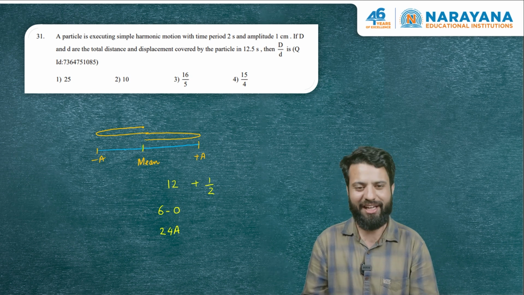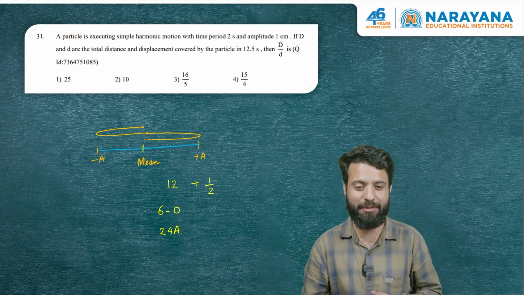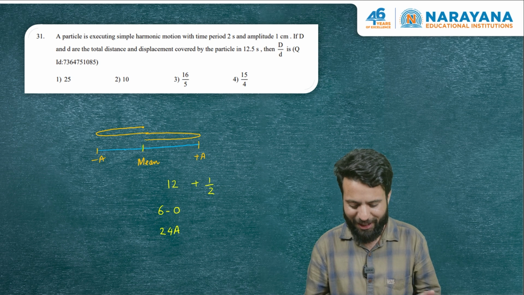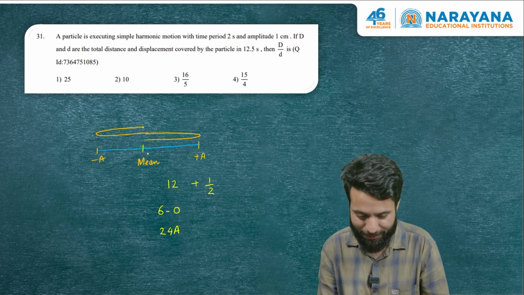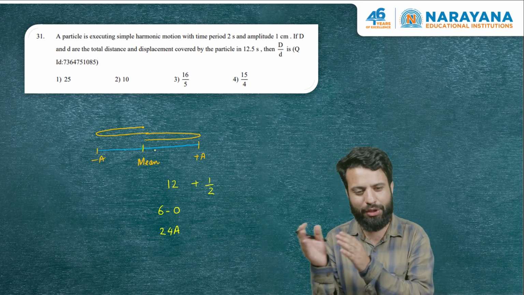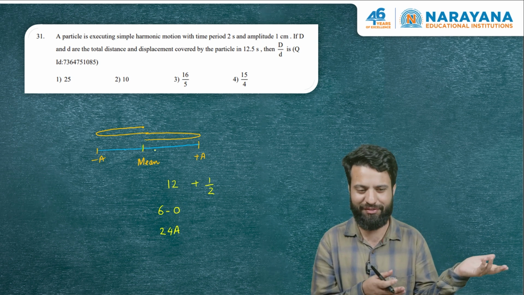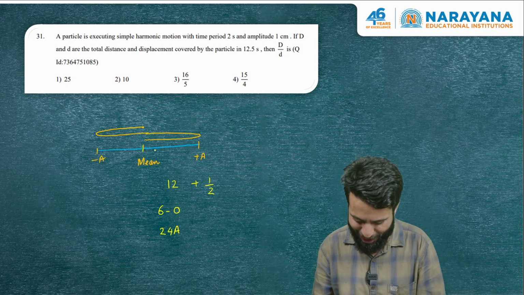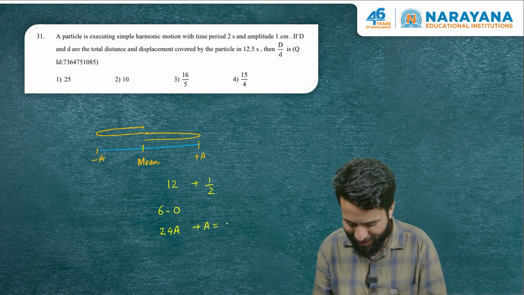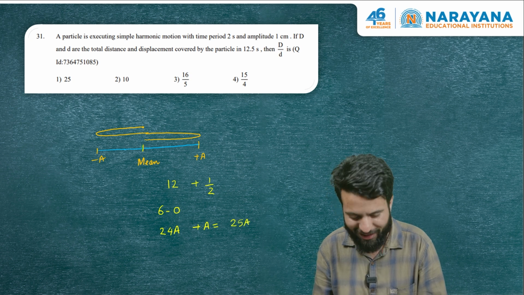And in half a second, which is T by 4, the distance covered by the particle in SHM, going from mean to extreme, or extreme to mean, or mean to left extreme, is a. So total distance covered by this particle is 25a, right?